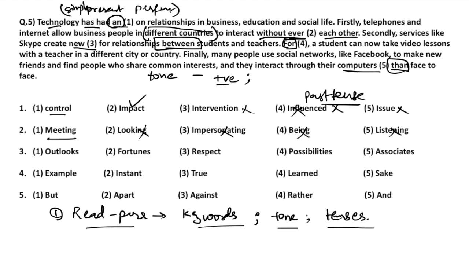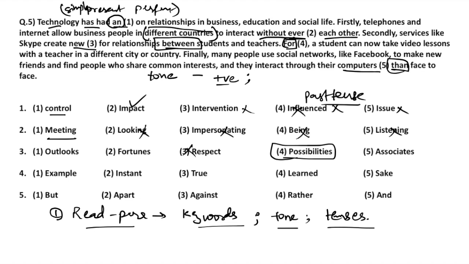Next sentence is, secondly, services like Skype create new dash for relationships between students and teachers. Then it takes it forward. For example, a student can now take video lessons with a teacher. So what are we creating here? We are creating possibilities. Therefore, possibilities is our answer. Respect, no, because we are giving an example wherein now a student can take video lessons by sitting in a different city or country altogether. So it is creating new possibilities between teachers and students. Therefore, that flows with our answer.